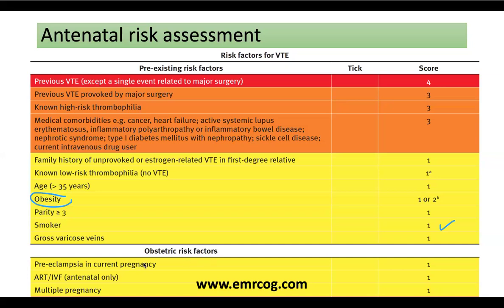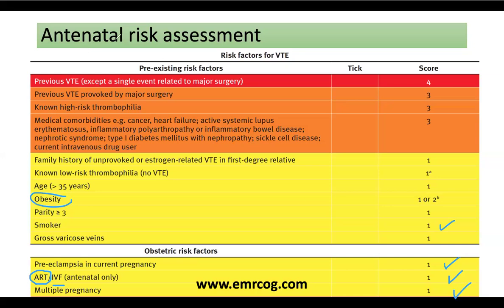Obstetric risk factors are complications that can occur during the pregnancy and increase the risk. That's why it's important that we repeat the VTE risk assessment. So a woman developed preeclampsia in the current pregnancy. This is a score of 1, increasing her score to 1. A woman who conceived with ART or IVF will have 1, and this is antenatal only, okay? So this is not considered in the postnatal risk assessment. Multiple pregnancy, this is 1, okay?